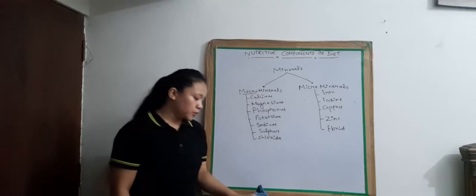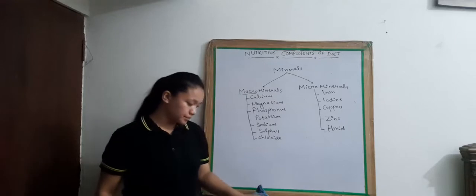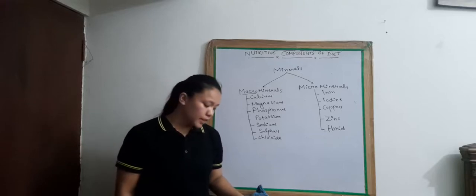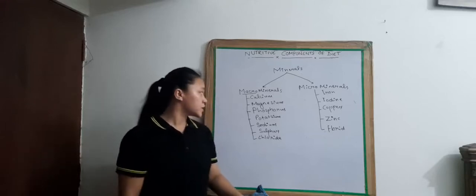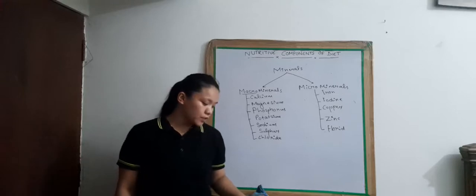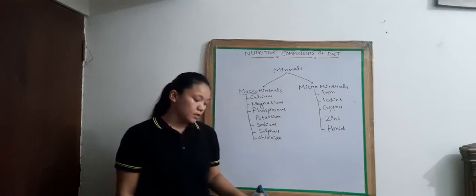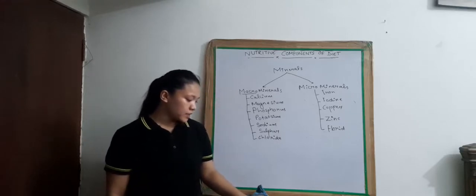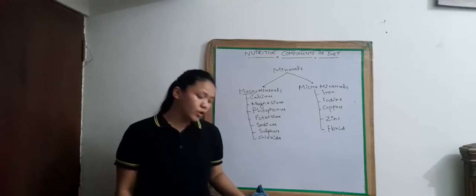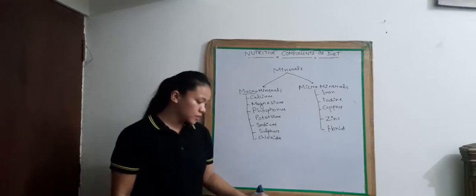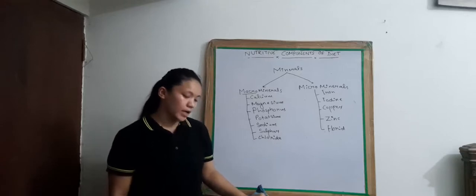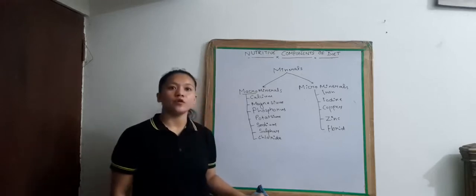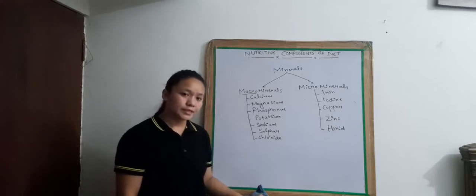Okay, potassium is required for the activities of the nervous system and muscular system, and helps in maintaining water balance, etc. Phosphorus is required for making bones and teeth strong.